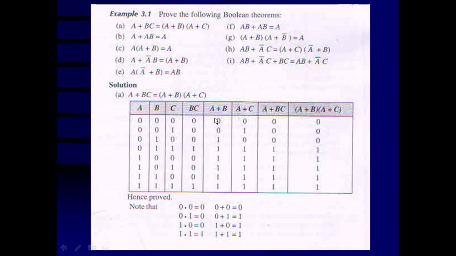Now we can take the AND operation of these two columns, A plus B and A plus C. So one of the variables is this, another variable is this. 0.0 is going to be 0, 0.1 is going to be 0, 1.0 is going to be 0, 1.1 is only 1, 1.1 is going to be 1, and that way this column. Now you compare the left hand side and right hand side column, A plus BC. This column is equivalent to this column. That means A plus BC is equal to A plus B dot A plus C, and hence it is proved.